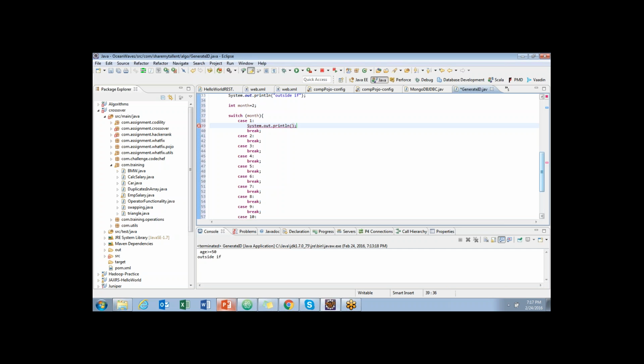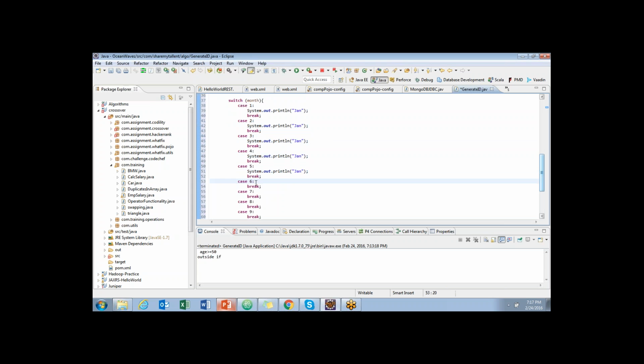What I will do is place what I want. I will write a statement saying January, Jan. Same way, Feb. Let me put all the values. So remember the syntax.